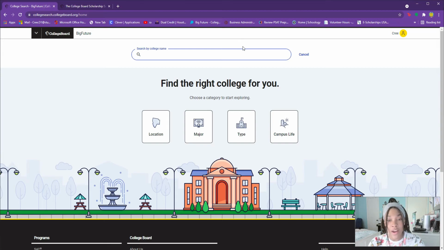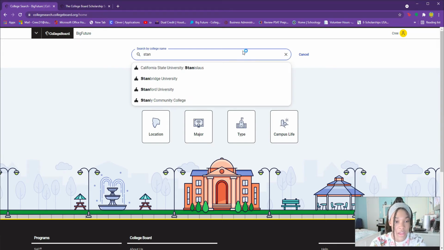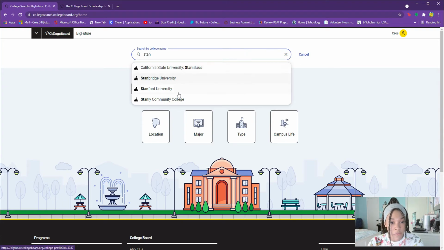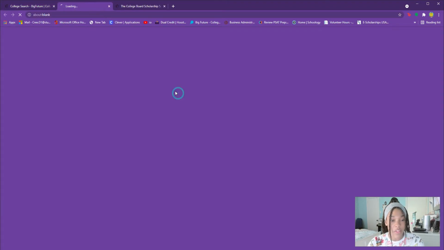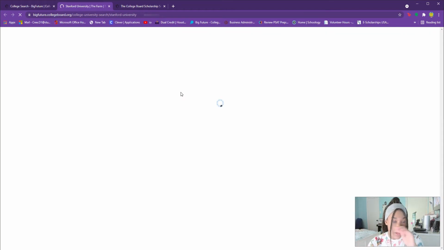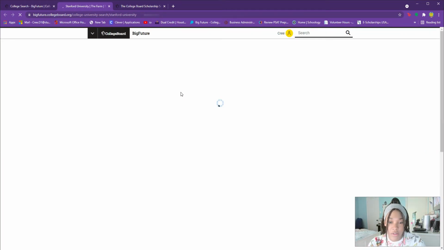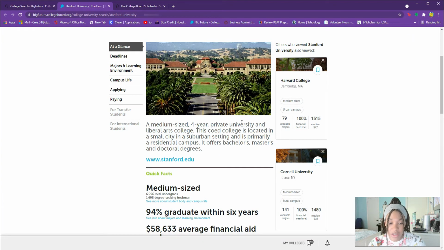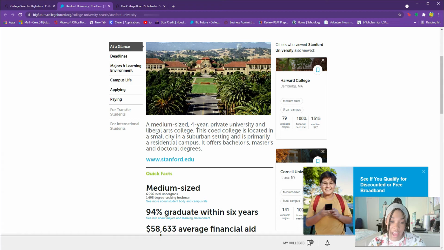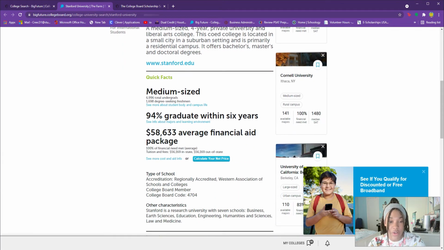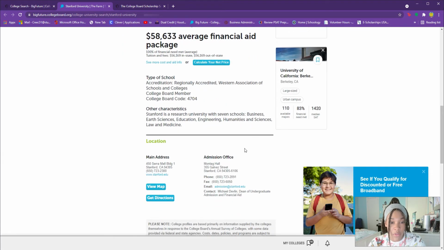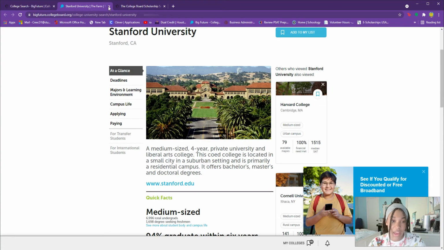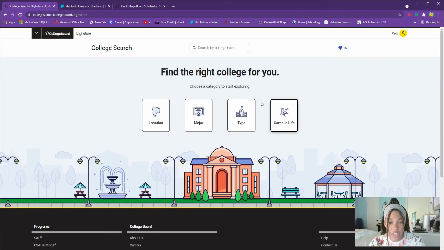So if you already know where you want to go, I'm just going to say Stanford. Okay, yeah, there it is. All right, so I'm just going to add Stanford to my list. It's going to take you to another page and show you a synopsis of Stanford or whatever college you have chosen. It's going to give you an overview of the school and some background information about it.